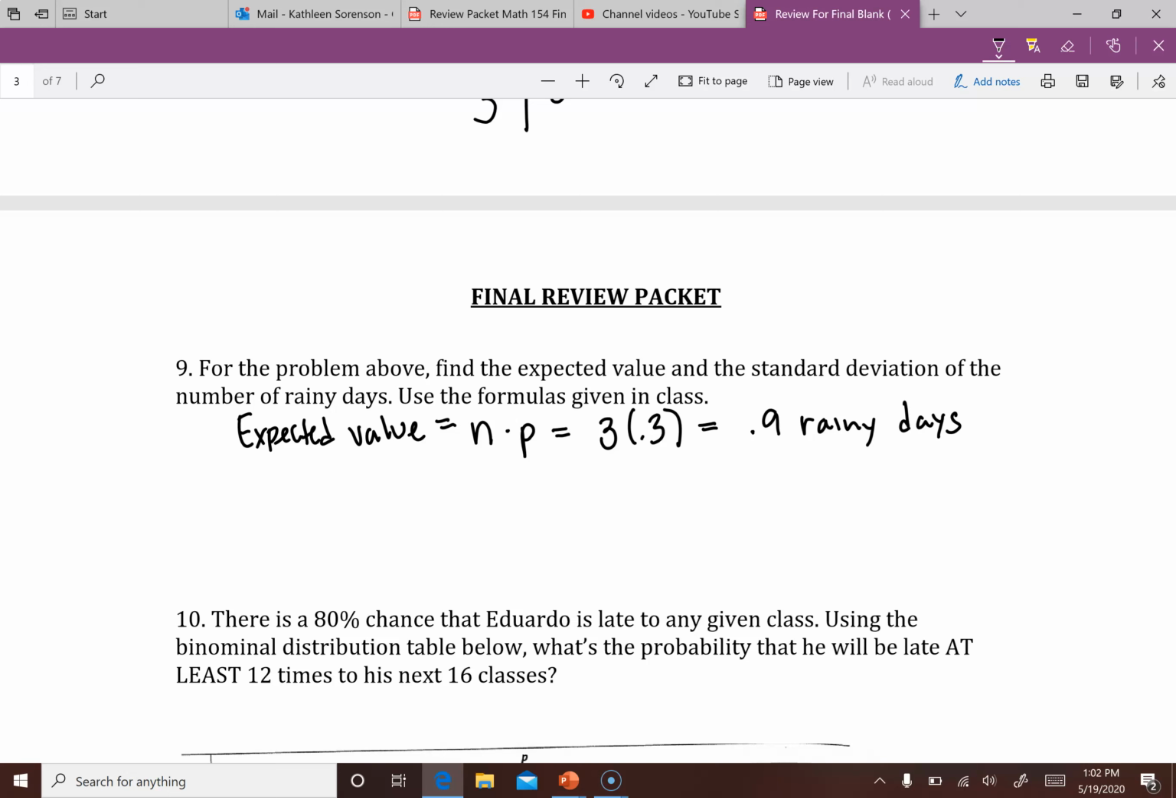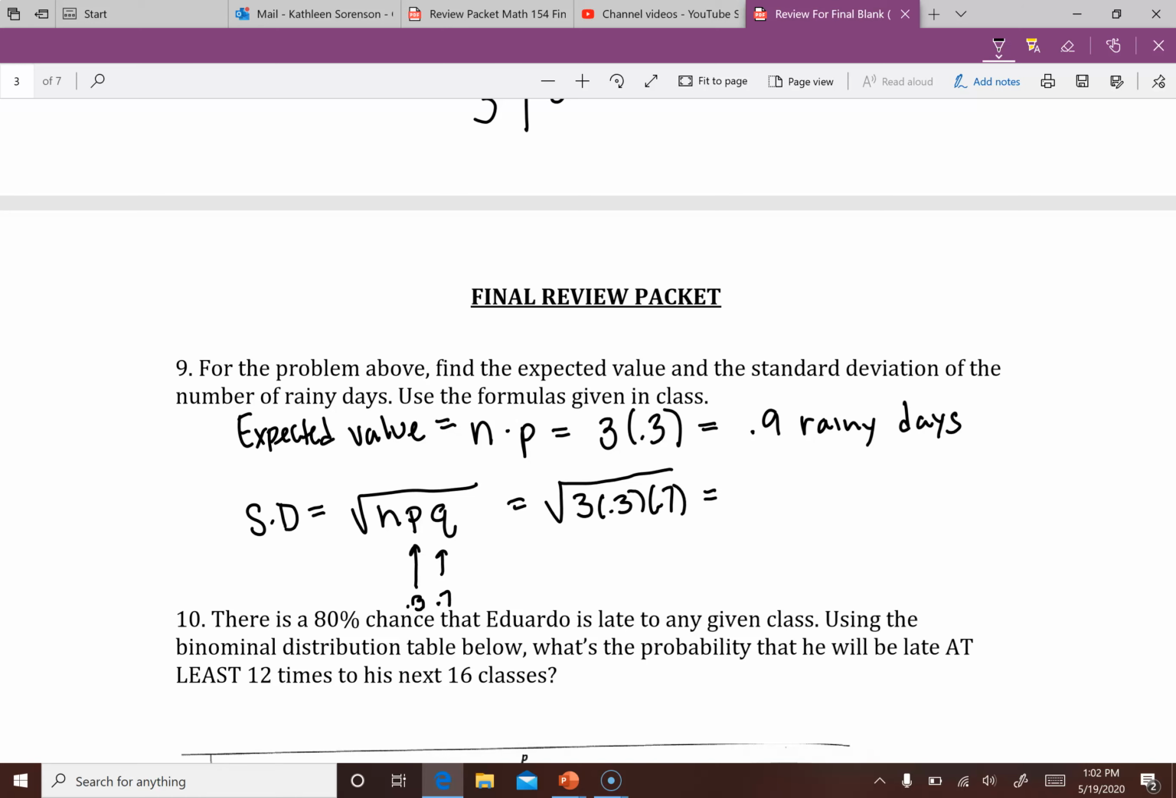Okay, now what's the standard deviation? Well, that formula is a little bit different. That's the square root of n times p times q. And remember, p would be equal to that 0.3 because that's the probability of a rainy day, and q is going to be equal to the other probability, in this case, no rain, so that'd be 0.7. So it's going to be still 3 days for n times 0.3 times 0.7.